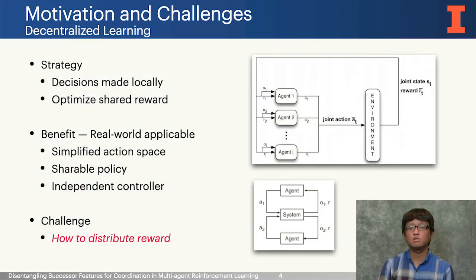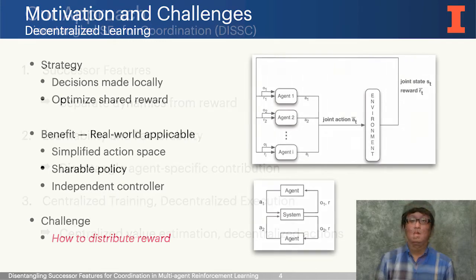Decentralized architectures are a common choice in multi-agent systems, where decisions are made locally with minimum communication to other agents. This strategy comes with the benefit of reducing exponentially large state action spaces, and we can also exploit the possibility of sharing a policy among agents to save training and computational wall time. These benefits allow learning control strategy to be more applicable in the real world, but as noted before, reward assignment is a challenge that still needs to be addressed. More specifically, we investigate how to define individual utility functions that can be used to train decentralized agents.